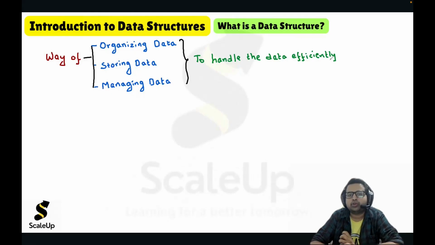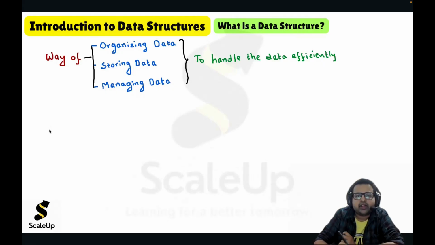So the goal is to handle the data efficiently, and that we can achieve by using data structures, because in data structures we organize the data, we store the data in a special, particular way, and we manage the data. We don't just use the data as it is, rather we apply some special techniques of organizing, storing and managing the data, and it will help us in handling the data efficiently. So that's the main idea of data structure.